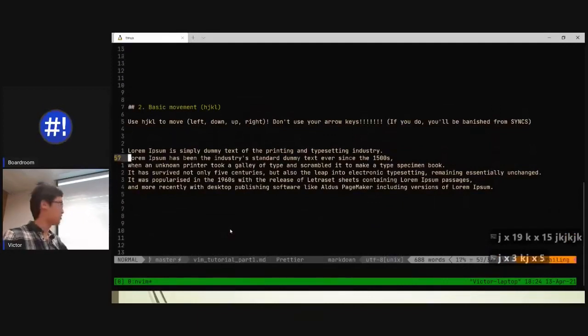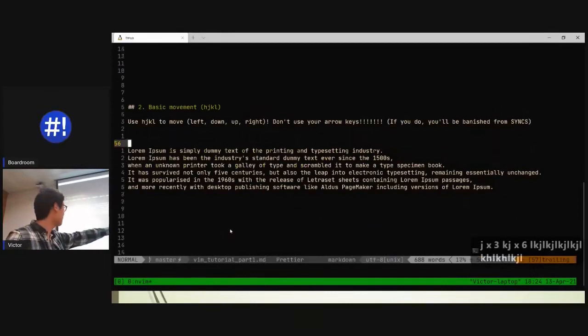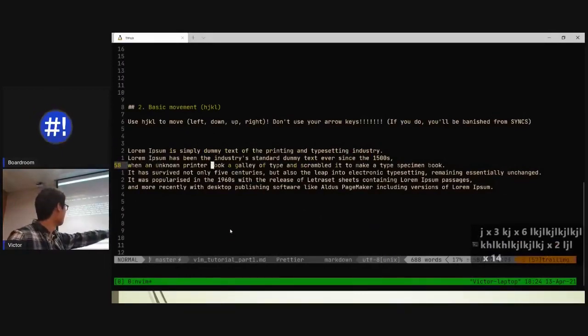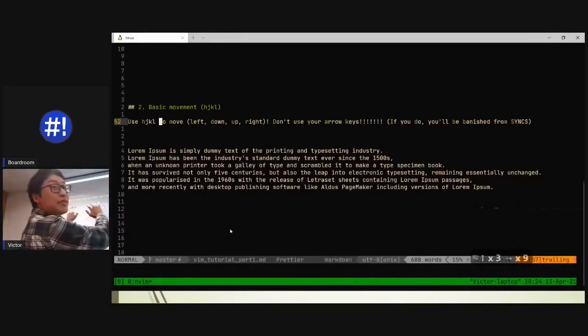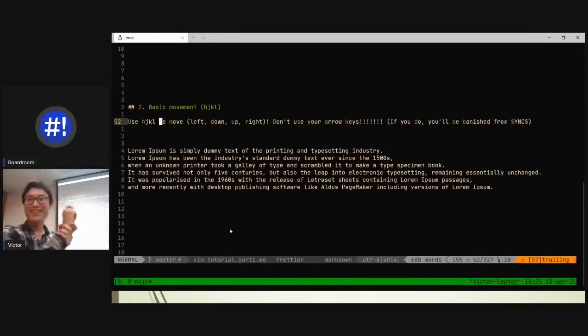You guys would have noticed if you looked at the little keystroke thing. I'm just pressing HJKL. That's how I move around, yeah? Of course, you guys have these arrow keys as well. But one thing to note, right? If you have the keyboard, HJKL is right on my fingertips. The arrow keys are there. Doing that every single time I need to just move around, it's going to hurt my hands. It's going to lose my job, lose my house, lose my girlfriend. You guys get the point, right?